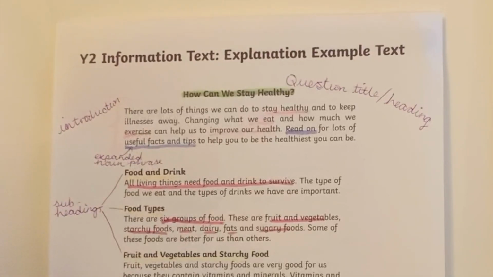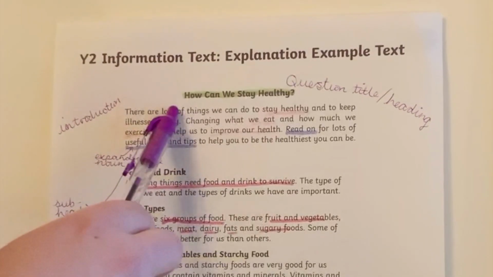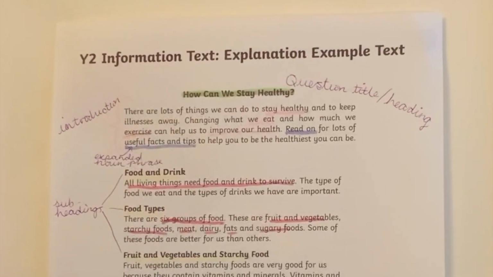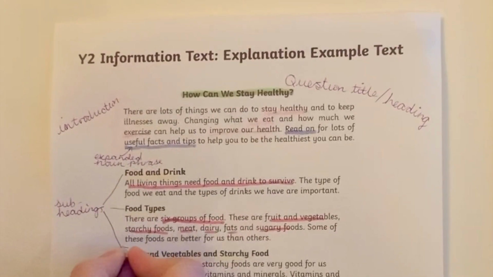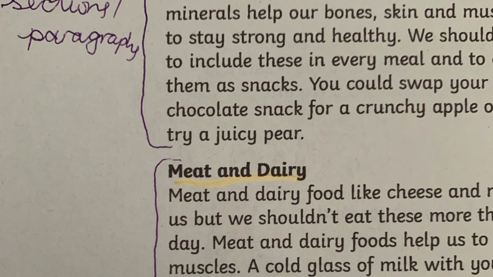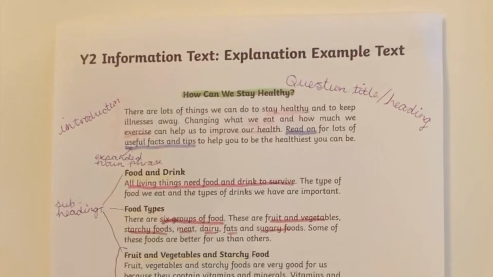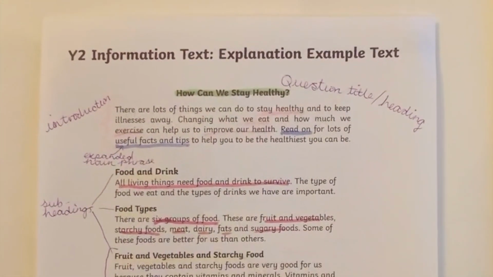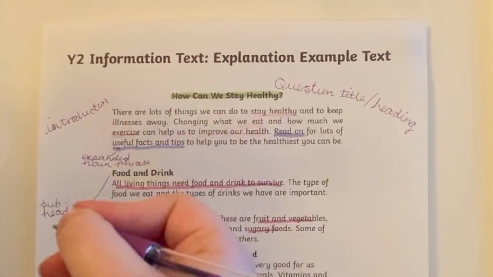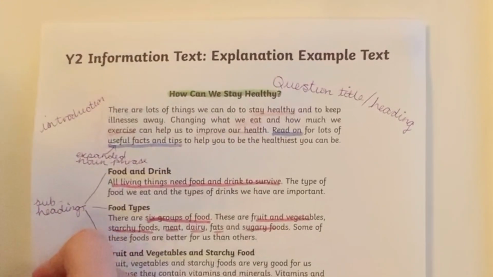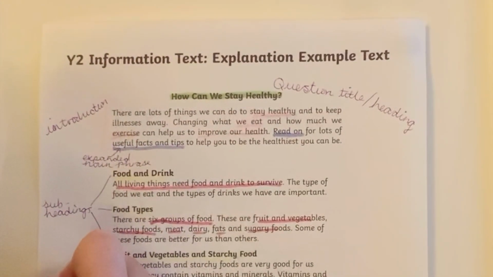And the final thing we can notice is that the text is split into really organised paragraphs. So it's not all one huge block of text. Each section here, I'm going to get my pen and split them up. So this is one paragraph, and this is one paragraph, and this is one paragraph. You might not be able to see what I just did at the bottom there. Let's see if I can move this. So an explanation text is put into sections or paragraphs.